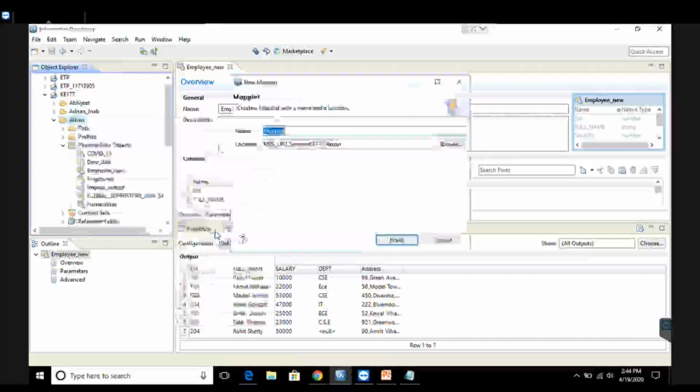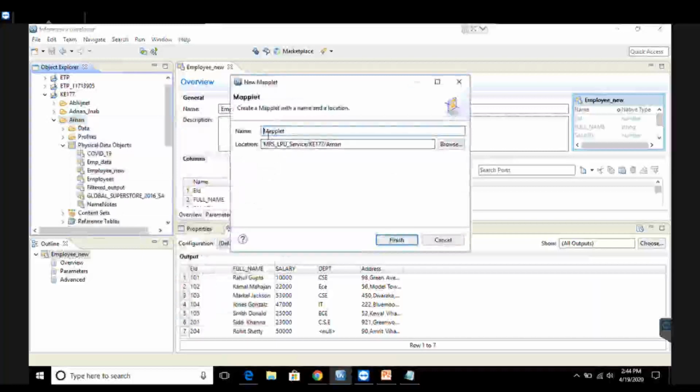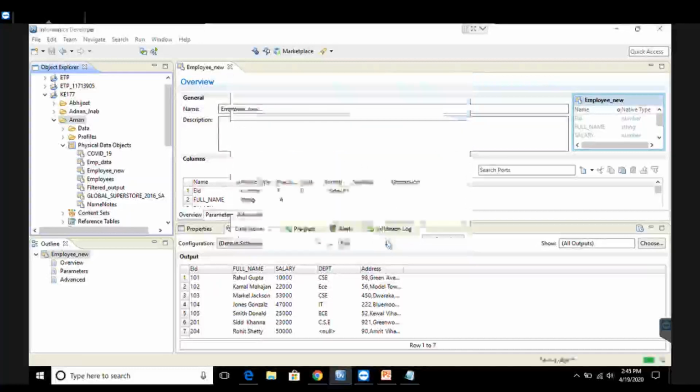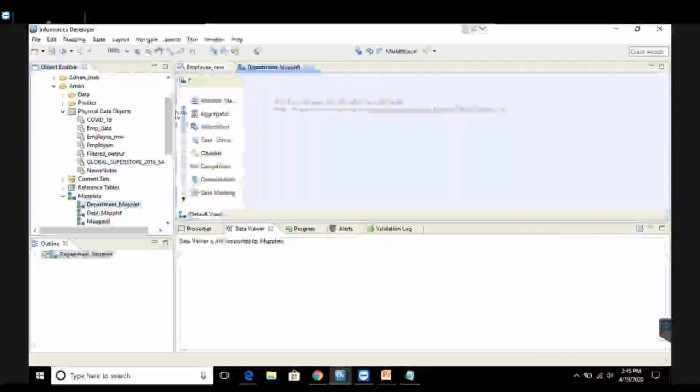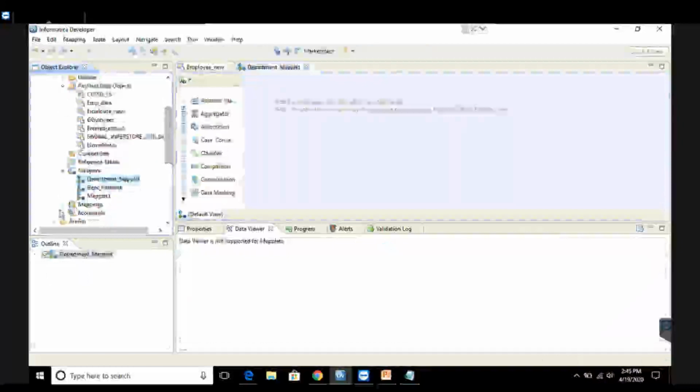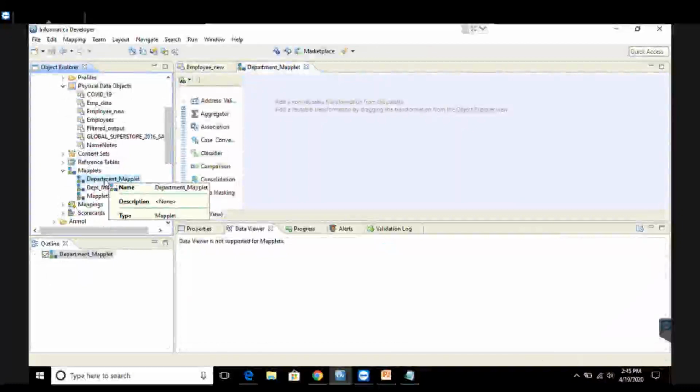Click on maplet, give a name to your maplet. It could be department underscore maplet, and I click on finish. Right? So this particular department underscore maplet has been created right now in front of me. This is the IDE of my maplet.